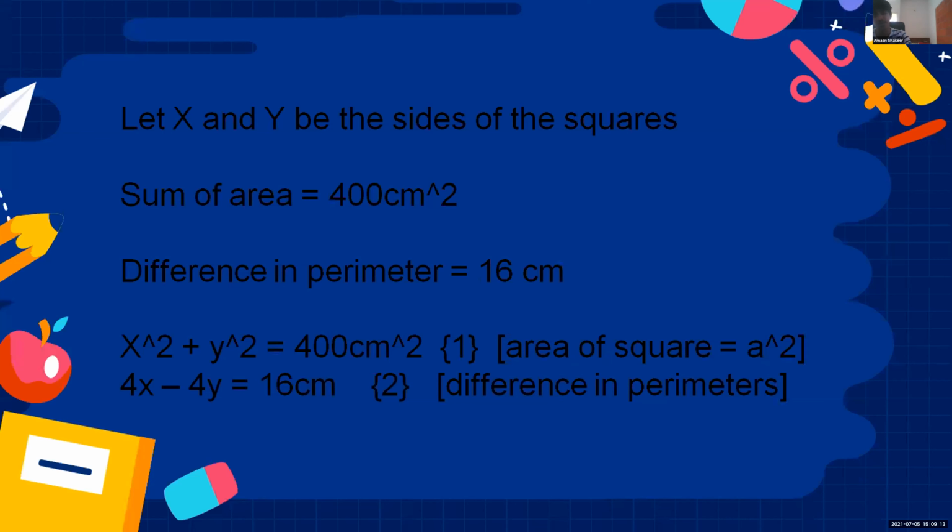So we can form x square plus y square equal to 400 centimeter square. Here it came because the area of a square is a square, so when we take the square of x and y, we will get the area. And the next equation is 4x minus 4y equal to 16 centimeter. It's based on their perimeters.